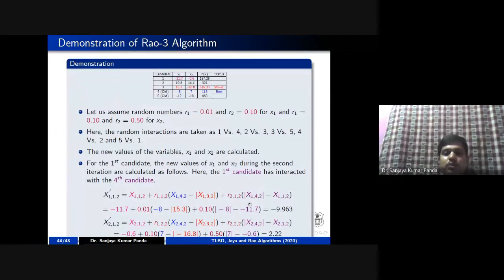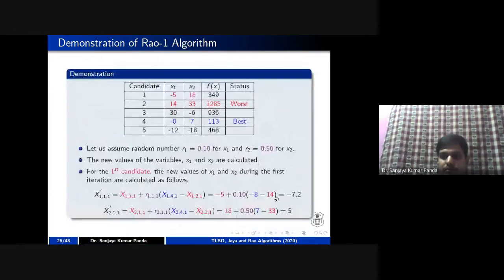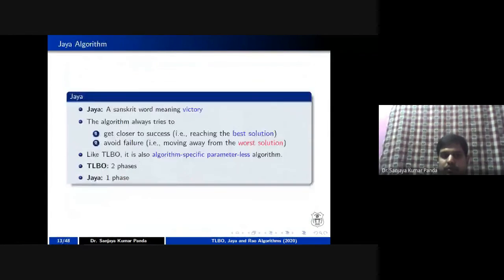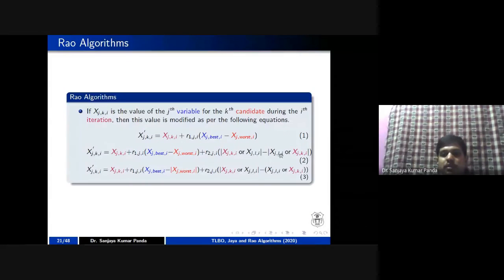Earlier, while you are doing interaction between the first candidate with another candidate, which we have generated randomly, the modulus is present here. Let me show the slide so that it is more clear. You can see here, sir, it is more clear in this particular slide. Yes, you can check.